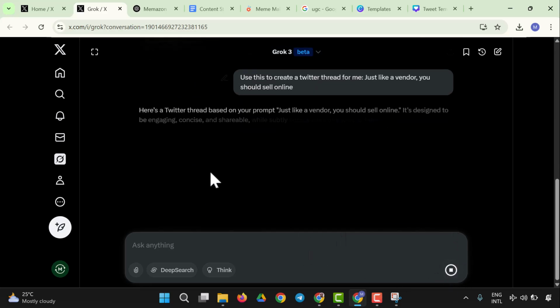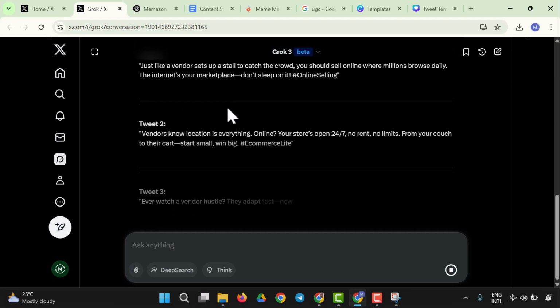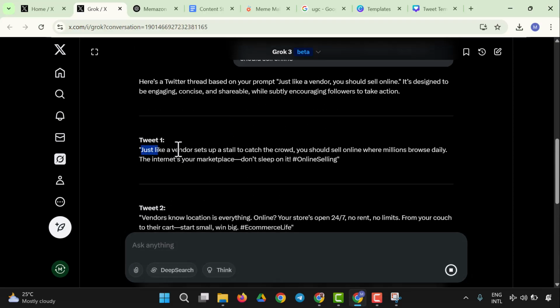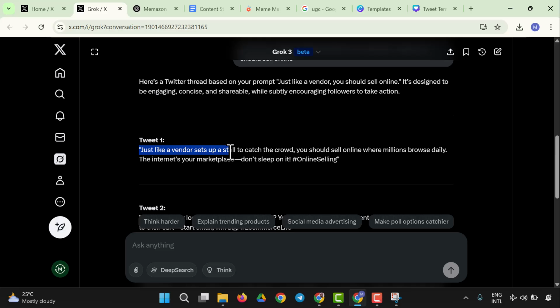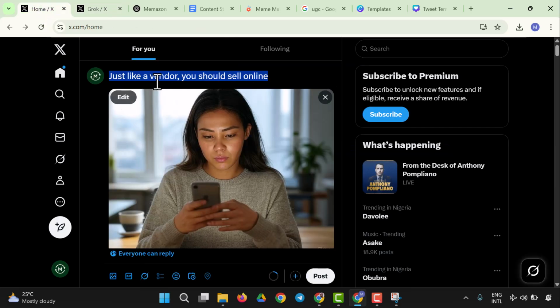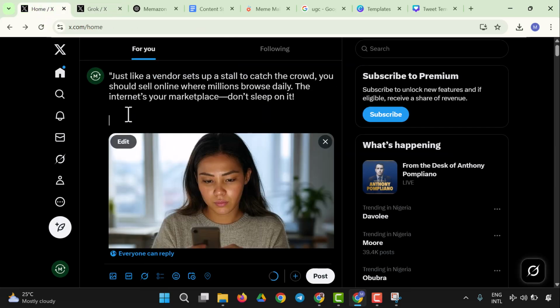I'm going to have this sent. So let's see what the thread will look like. The first tweet will be: just like a vendor sets up a store to catch the crowd, you should sell online where millions browse daily. The internet is your marketplace. Yes, so let me copy this. That will be the first tweet. So let's see what a thread looks like.